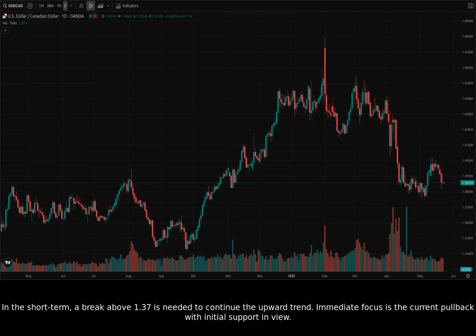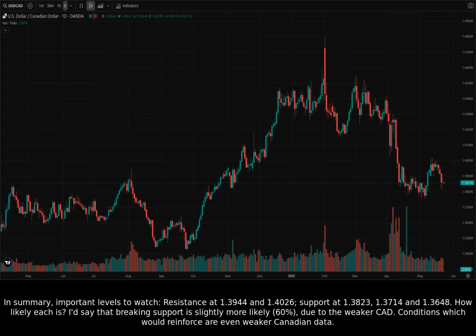In the short term, a break above 1.37 is needed to continue the upward trend. Immediate focus is the current pullback with initial support in view. In summary, important levels to watch: resistance at 1.3944 and 1.4026, support at 1.3823,